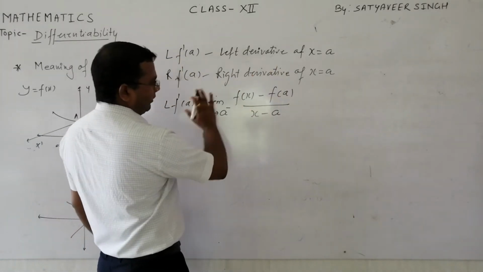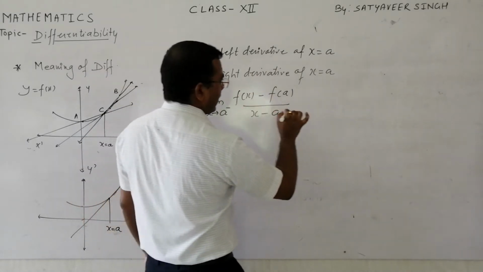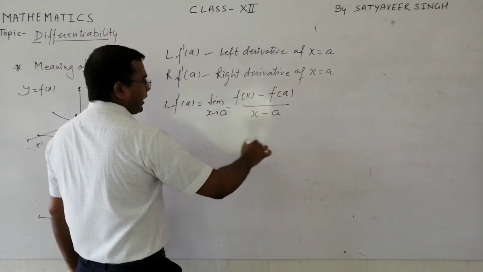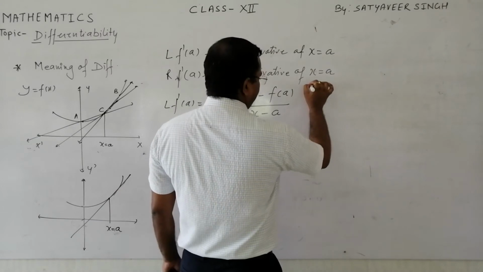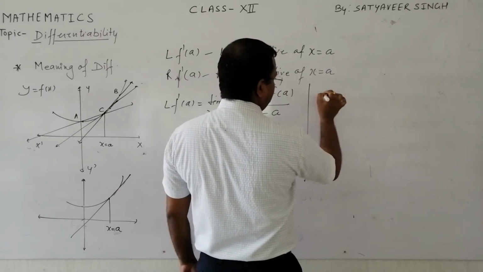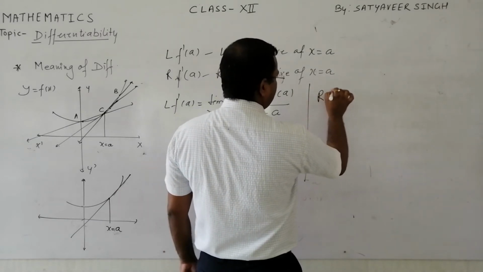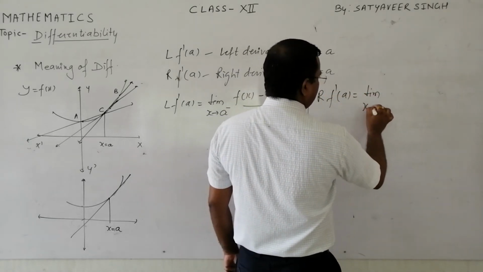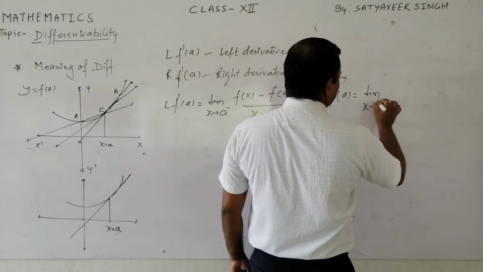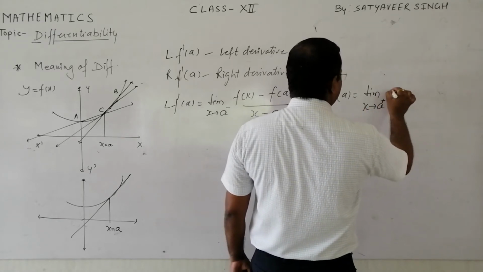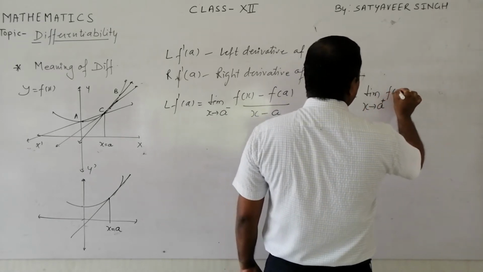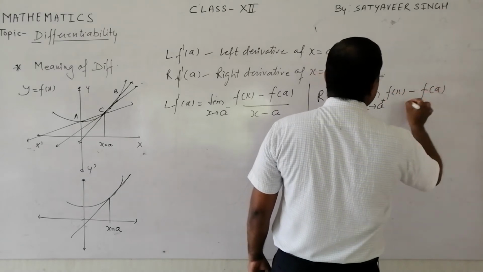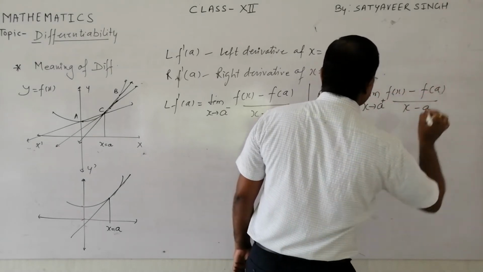You find this limit and it will give you some value. At the same time, the right derivative is called RF dash a, which is the limit x approaches a from the right-hand side of f(x) minus f(a) upon x minus a.